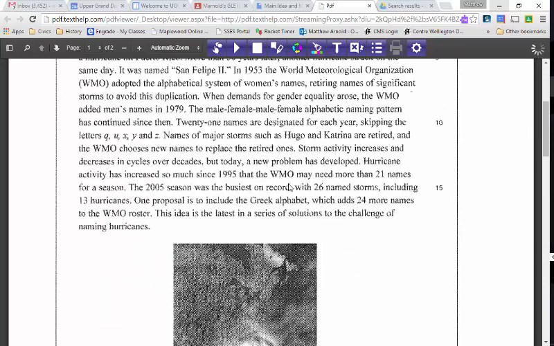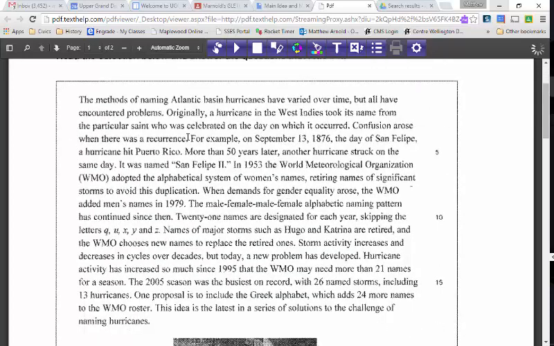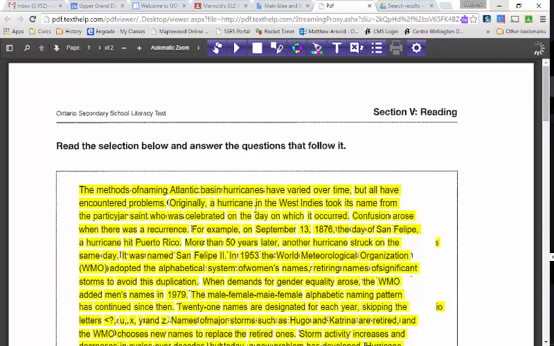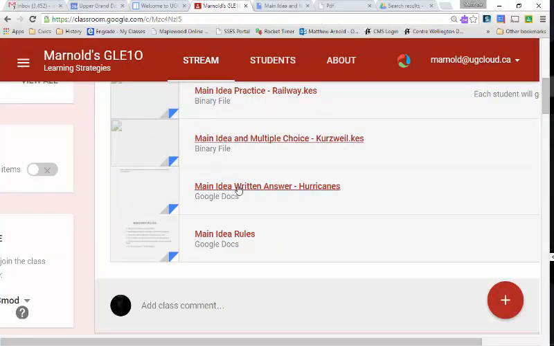So you'll be familiar with this story. It's about the Atlantic Basin hurricanes, but we will not be doing the multiple choice this week. We will be doing something called written answer. So for the written answer portion, we have section 5. And what I have done is I have shared with you a document called Main Idea Written Answer, and you need to open that document up.